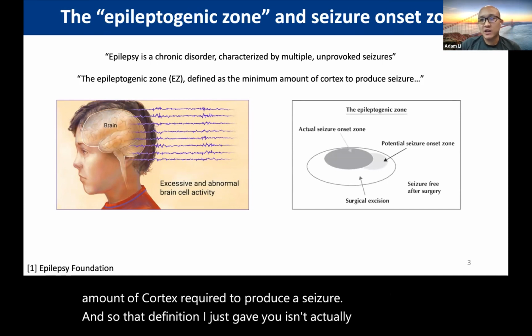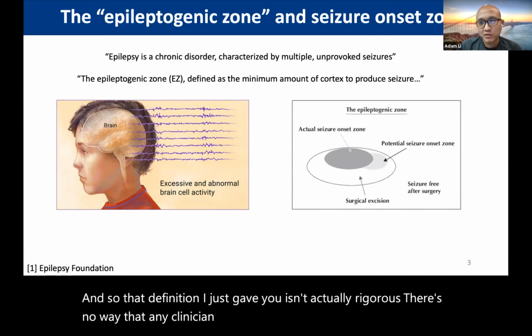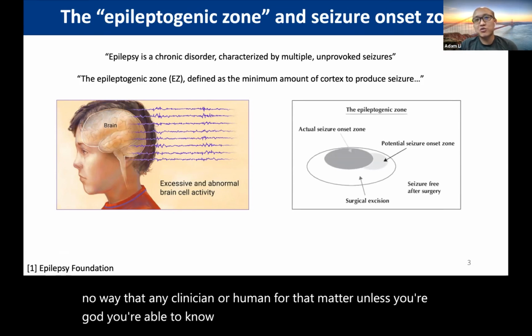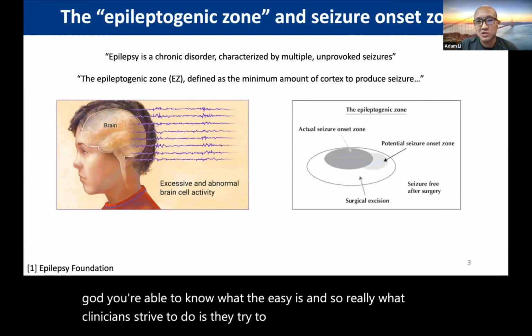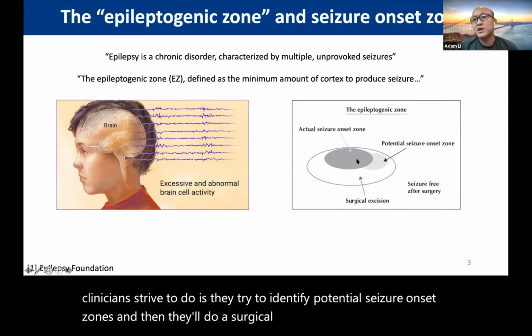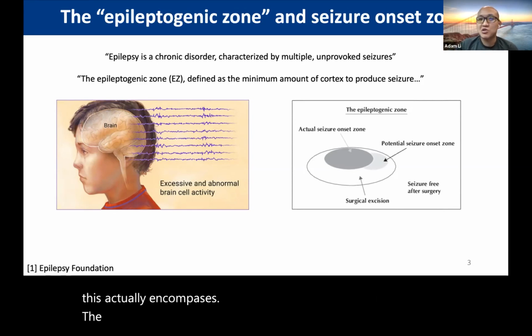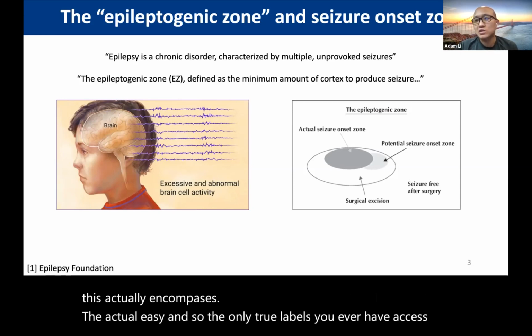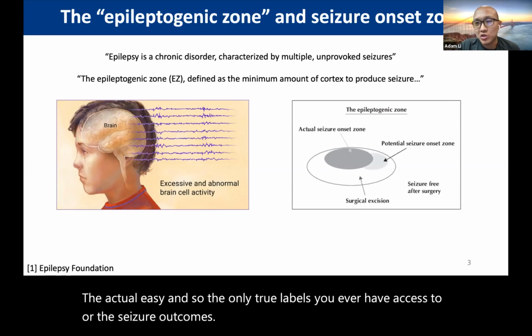There's no way that any clinician or human, for that matter, unless you're God, is able to know what the EZ is. And so really what clinicians strive to do is try to identify potential seizure onset zones, and then they'll do a surgical excision. And they hope that this actually encompasses the actual EZ. And so the only true labels you ever have access to are the seizure outcomes, as well as the initial clinical diagnosis.